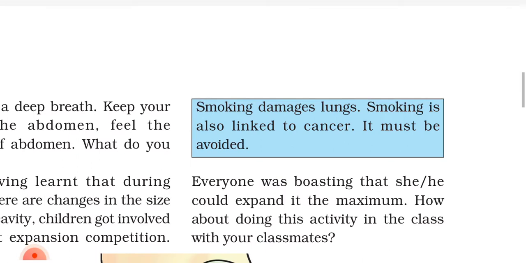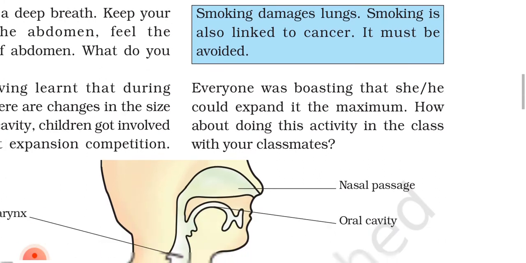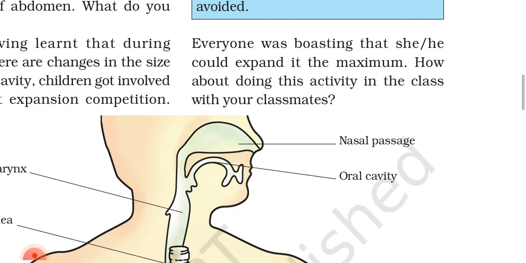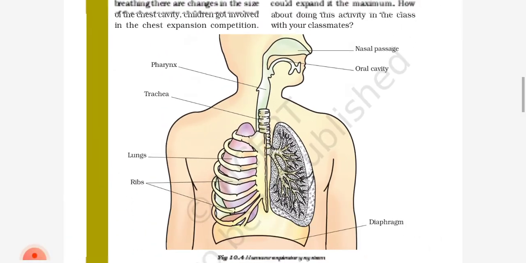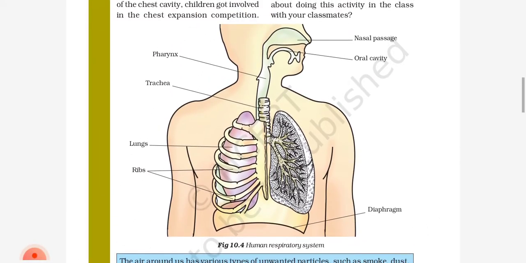Smoking damages lungs. Smoking is also linked to cancer. It must be avoided. Everyone was boasting that he or she could expand it the maximum. How about doing this activity in the class with your classmates? Here figure 10.4 shows the human respiratory system. It shows the nasal passage, then the pharynx, trachea, lungs, ribs and diaphragm.